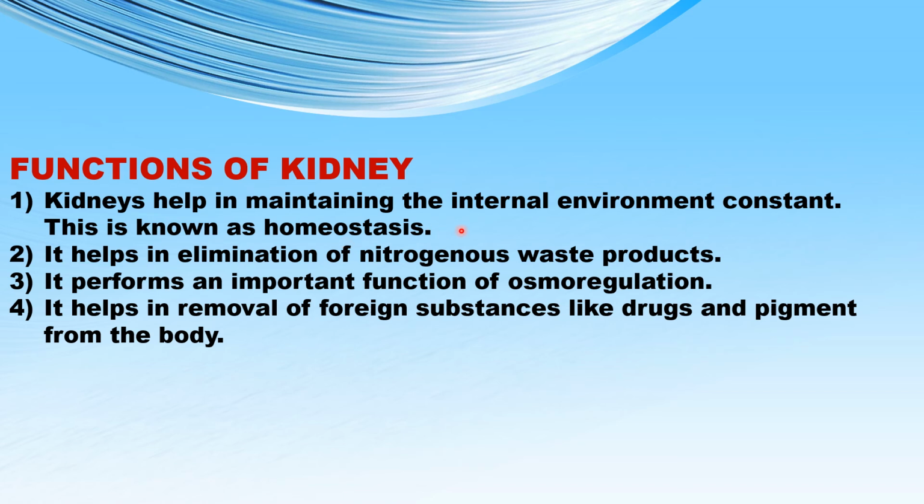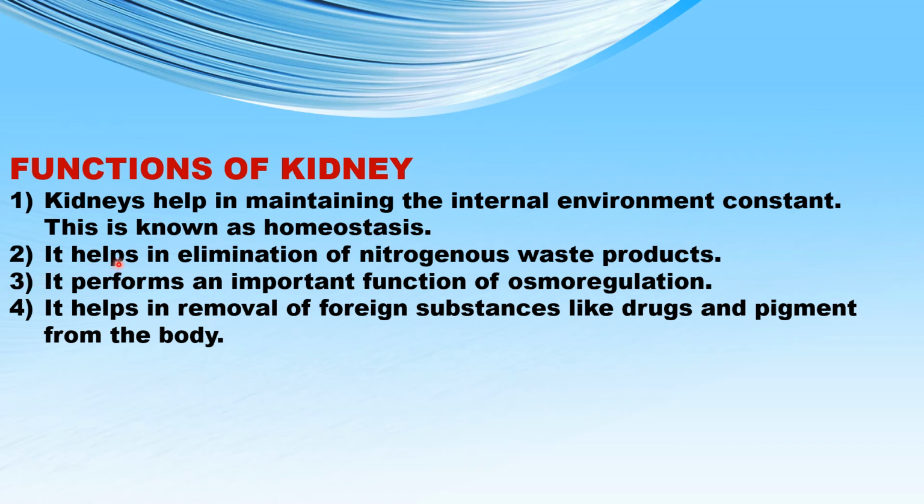They help in controlling the acid base level in the body. They also help in balancing the concentration of electrolytes in the body. So because of the control of acid base, blood pressure, and electrolytes, the internal environment of the body is maintained at an optimum level, which is called homeostasis.